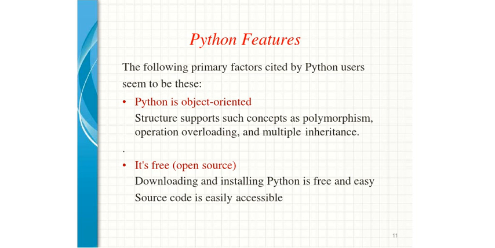We must have questioned why there is this much usability of Python, right? So it is because of its particular features, right? So if you look at the features of Python, then the very first is that Python is object oriented, right? And as this is object oriented programming, this structure supports a variety of very important concepts like polymorphism, operator overloading, and multiple inheritance. These are also the best examples of the structure of object oriented programming. So in that one also, Python is very much useful, right?